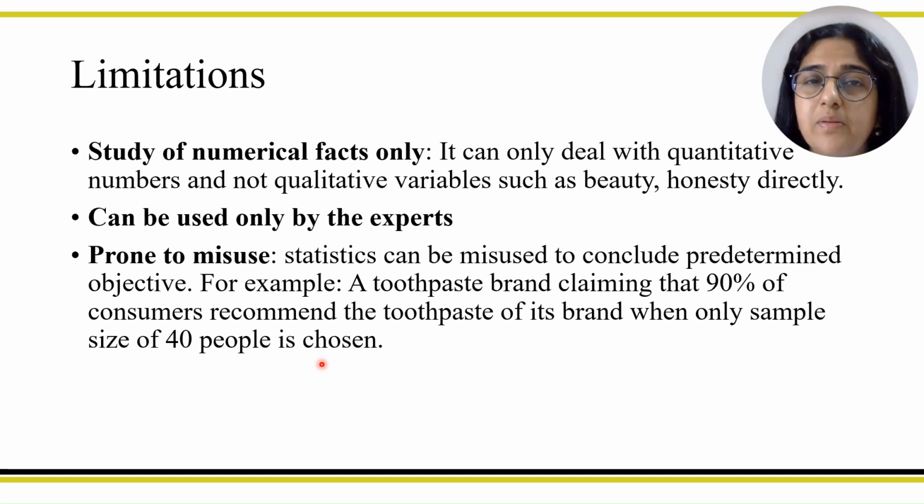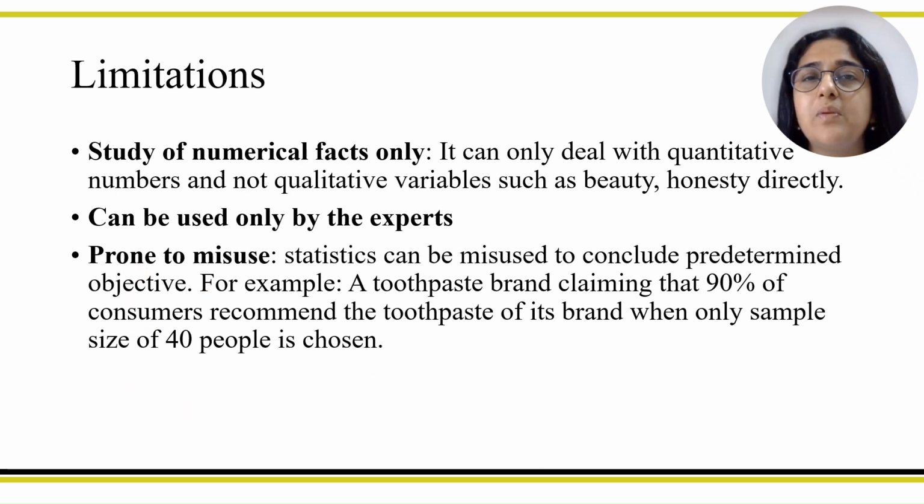So out of 40 people, 90% of the consumers, for example, 90% of 40 is 36. So when 36 people out of 40 people who are surveyed say that they recommend this brand, and you are concluding for the total population that 90% of the consumers recommend the brand, then this information is wrong because the sample size is very small, which is 40.